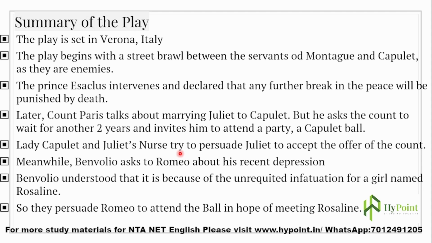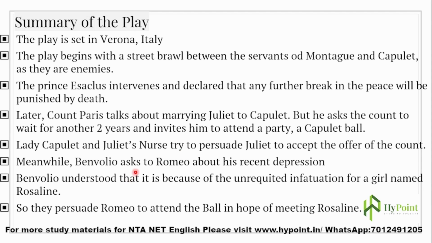So Juliet was persuaded by both of them to accept the offer made by the Count. Marrying a person like Count Paris is a prestigious thing, right? They'll get more power, and she will be a countess. So in many ways it will actually empower the family Capulet, right?